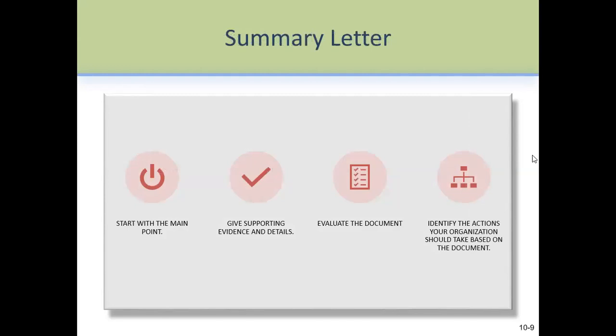Summary letters. Now, there are many forms of summary letters. You may also have come across them in report writing.